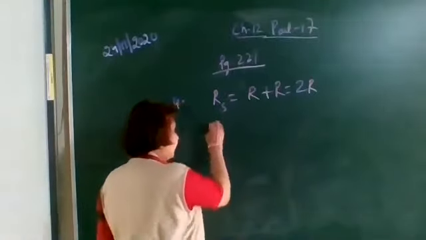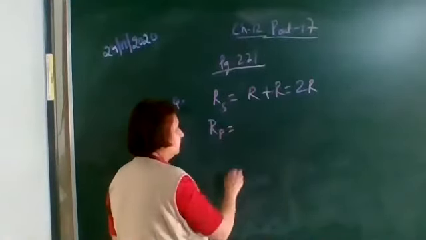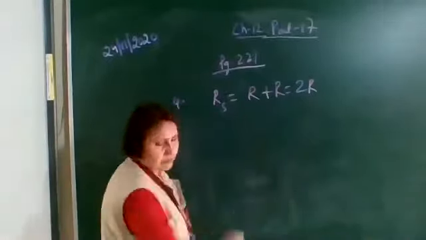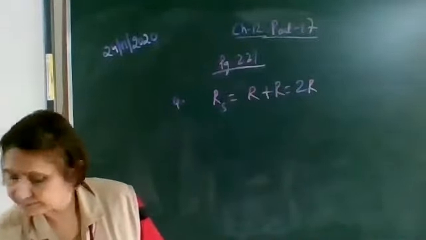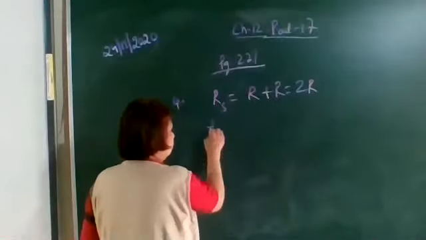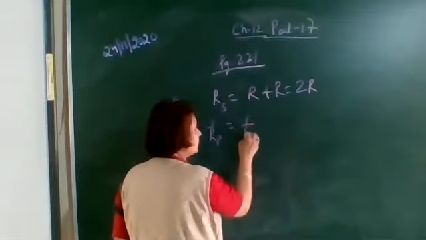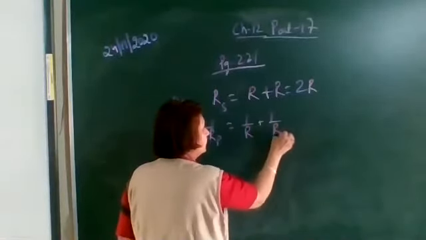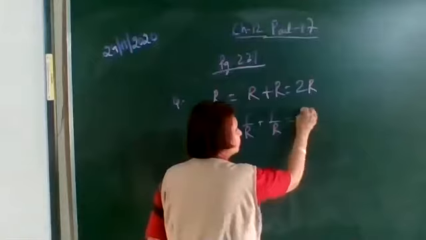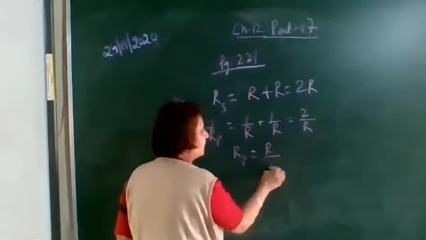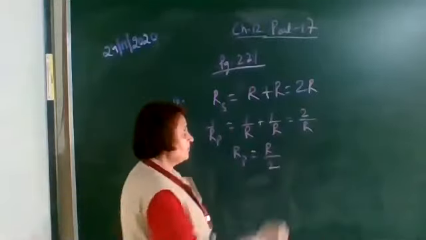When they are connected in parallel, what will be the resistance? We know that 1 upon equivalent resistance in parallel is equal to 1 upon R plus 1 upon R. This is equal to 2 by R, and hence the equivalent resistance in parallel is equal to R by 2.